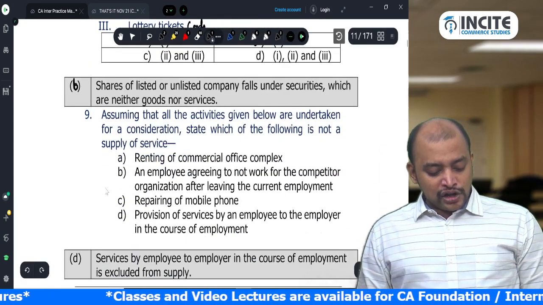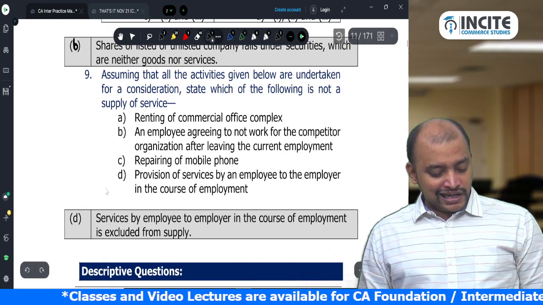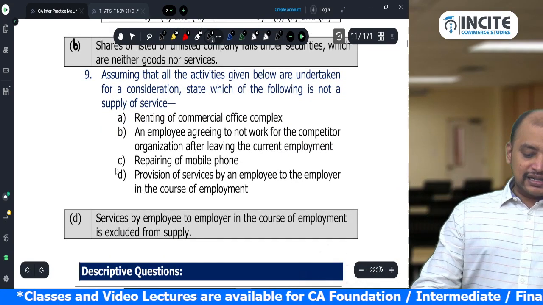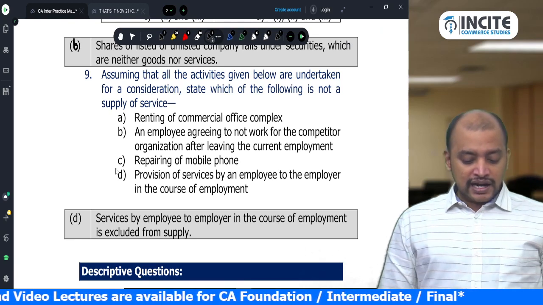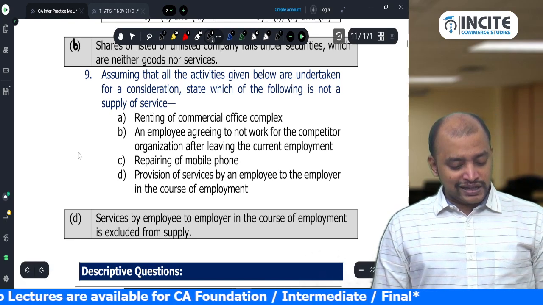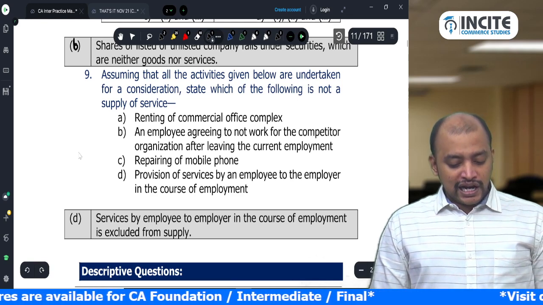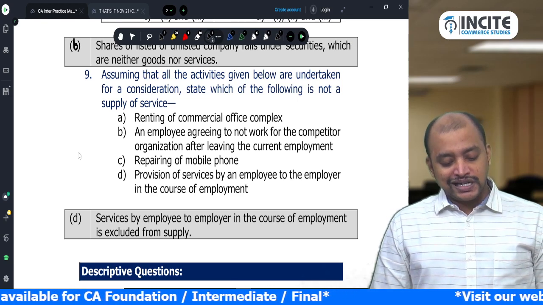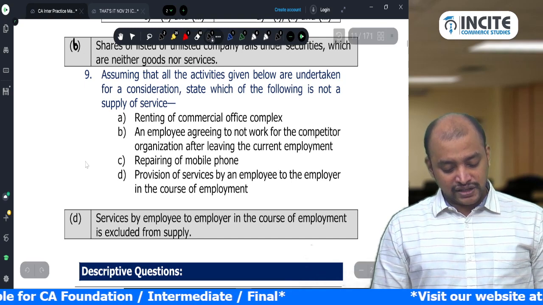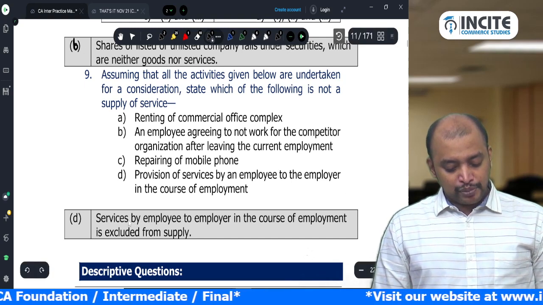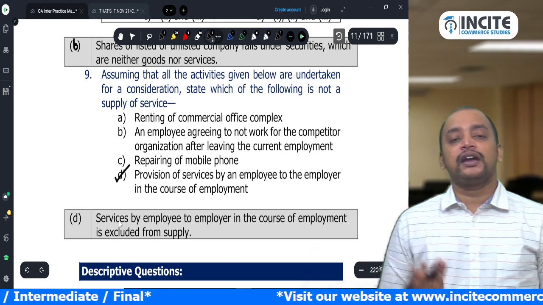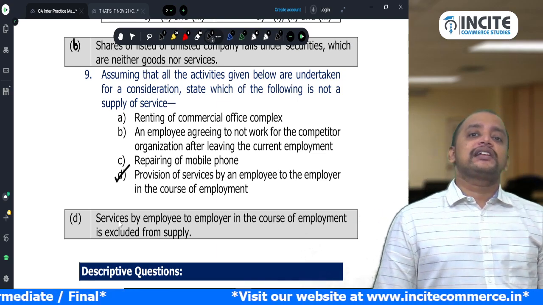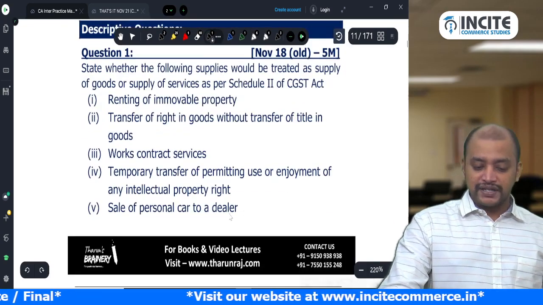Then, assuming that all the activities given below are undertaken for a consideration, state which of the following is not a supply of service. Renting of commercial office complex service, employee agreeing to not work for the competitor service, repairing service, provision of service by employee to employer. It is excluded from supply. When it is excluded from supply, how will it become service? Neither supply of goods nor supply of service.